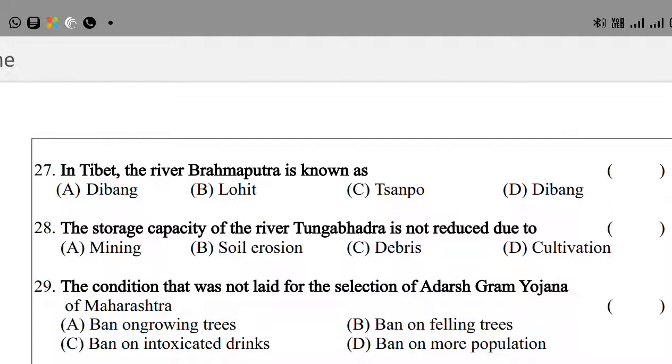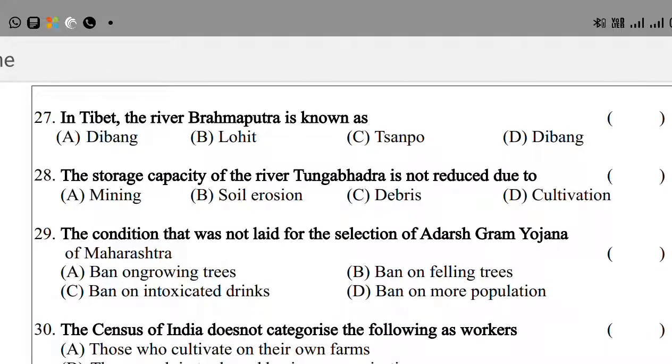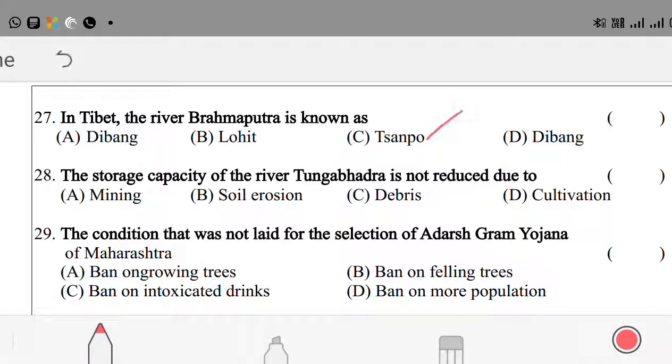Question number 27. In Tibet, the river Brahmaputra is known as option A, Dibang; option B, Lohit; option C, Sangpo; option D, Dibang. Here the options Dibang appear twice. In Tibet, the river Brahmaputra is known as Sangpo. Option C is the right answer.